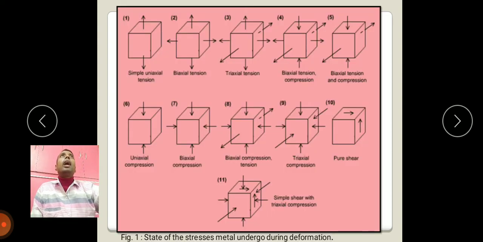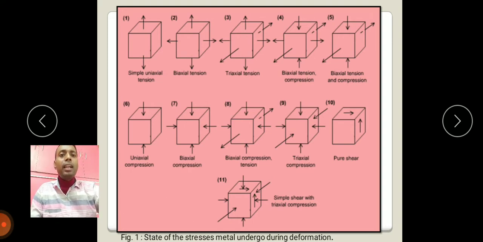So many stresses or forces are applied when deformation process actually takes place. So what is that actually? Simple uniaxial tensile force. I think all of you know the basic difference between tensile force and compressive force, shear force, each and everything. I do not discuss here.